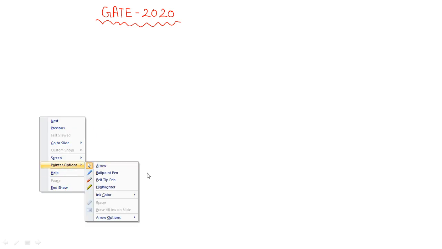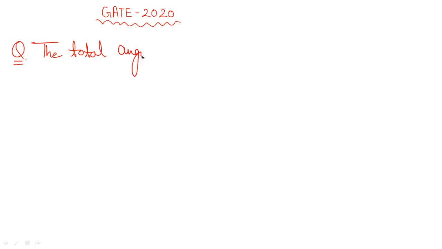Now we can quickly take the questions and talk about them, what steps we will take to solve these questions and how we can easily get the answer. The first question is from the GATE 2020 exam. These questions are also important for your CSIR NET exam and other similar exams. The first one is from the shell model part, and when you solve these questions you will get an idea of what type of questions are most expected and how they can ask them.